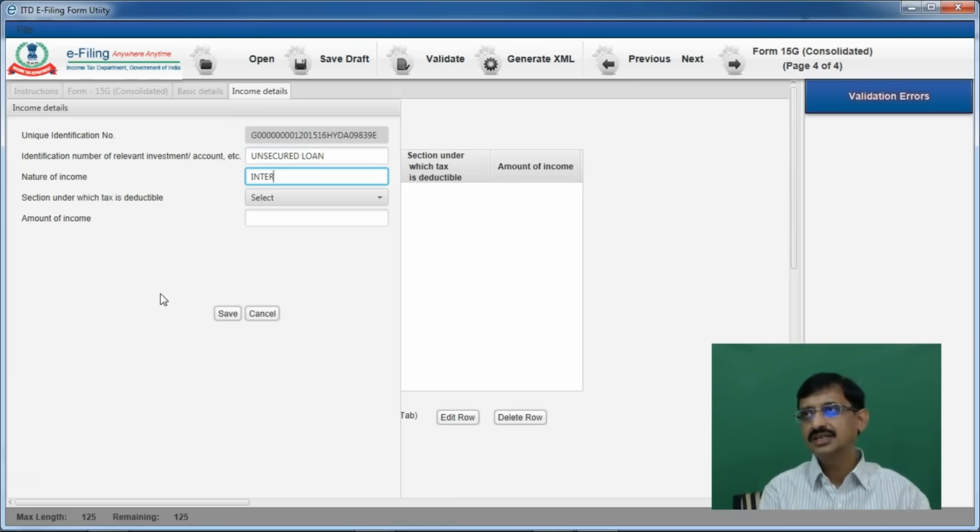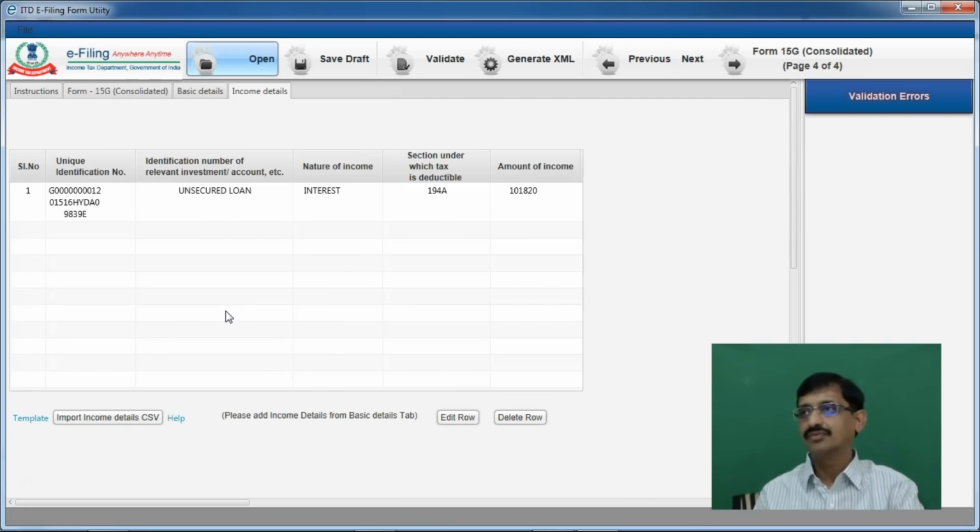Next, what is the nature of income? It is interest. And what is the section under which, if at all, TDS is to be deducted? It is 194A, which refers to payment of interest other than interest on securities. And what is the amount of income? That is 1,01,820. Actually, this is the amount relating to this particular declaration. So I have to click on save.